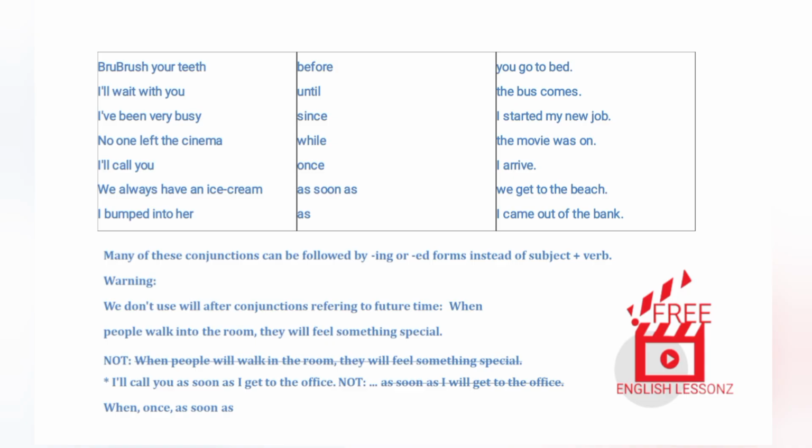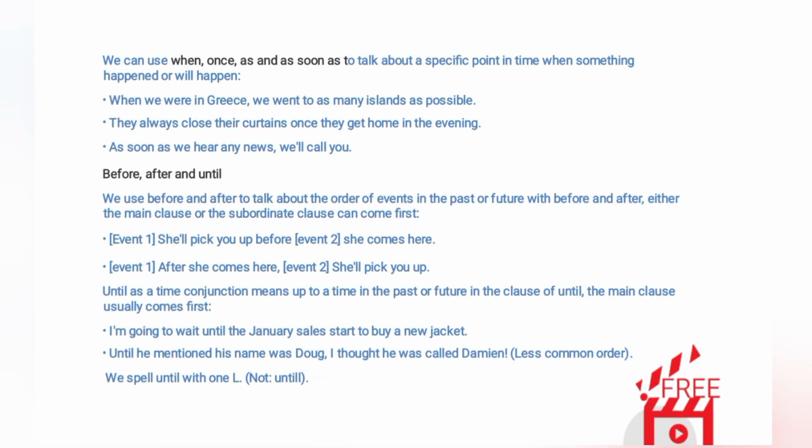When, once, as soon as. We can use when, once, as and as soon as to talk about a specific point in time when something happened or will happen. Examples: When we were in Greece, we went to as many islands as possible. They always close their curtains once they get home in the evening. As soon as we hear any news, we'll call you.